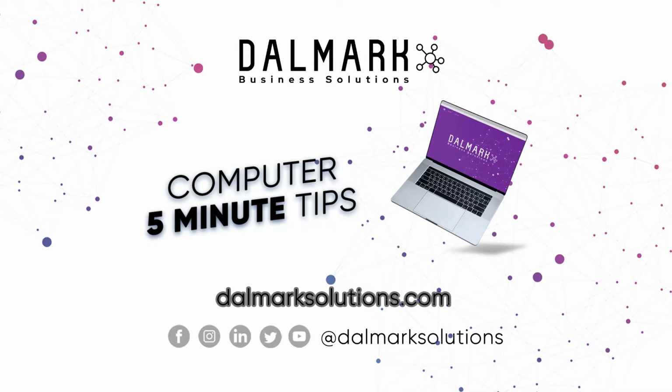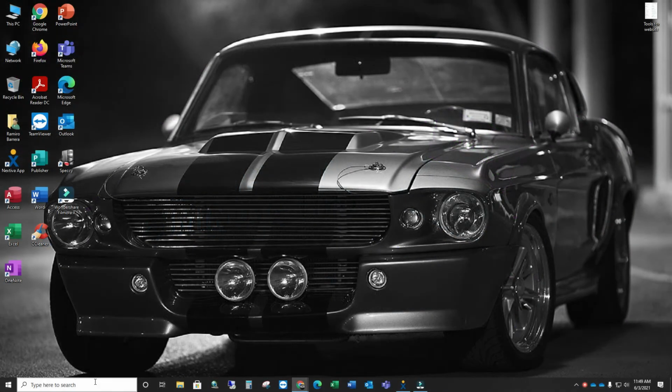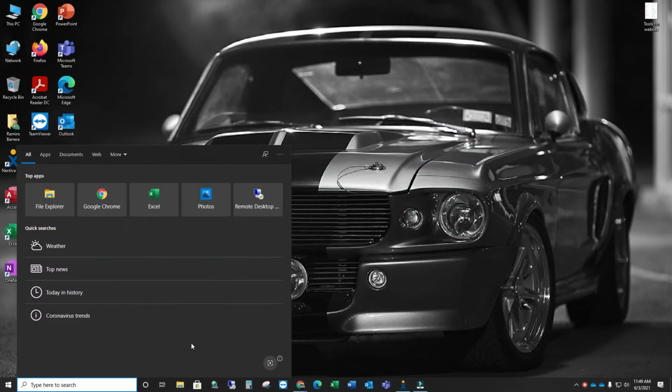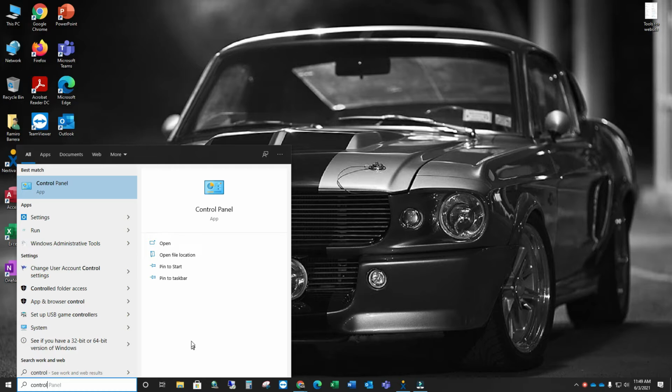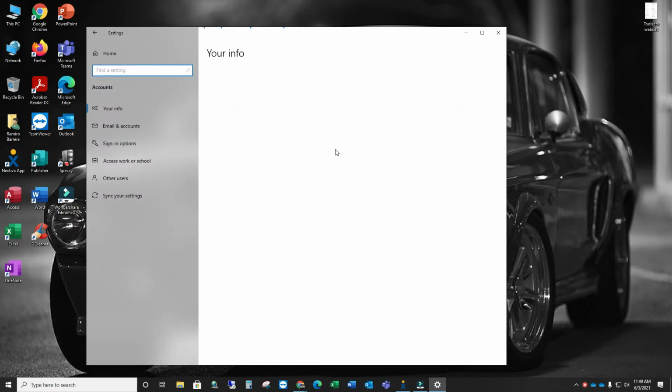Today we'll be creating a non-admin account to use instead of the administrator account. This practice can keep your PC more secure by removing administrator privileges from your account. First, go to the search bar and type Control Panel. On the menu, click on Settings. Then, click on Accounts.